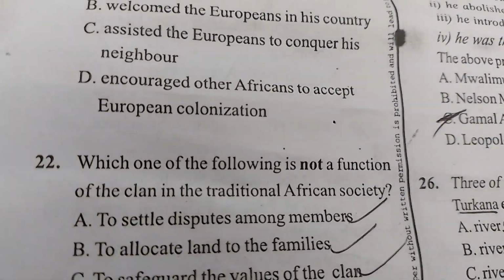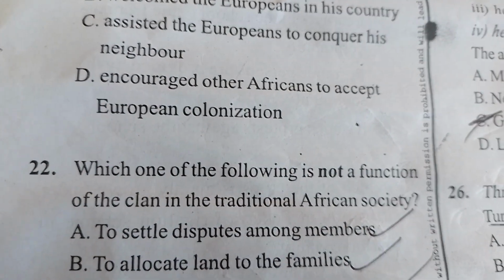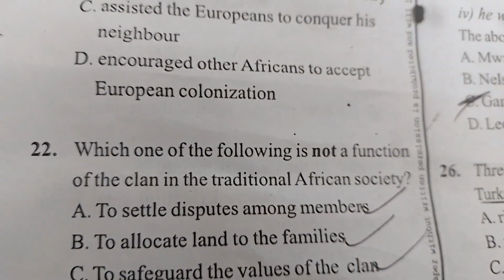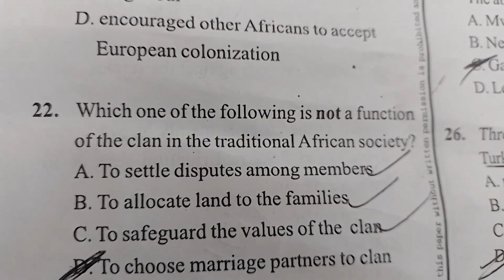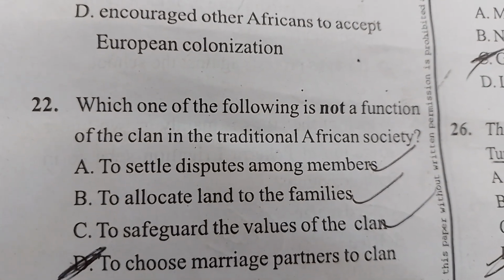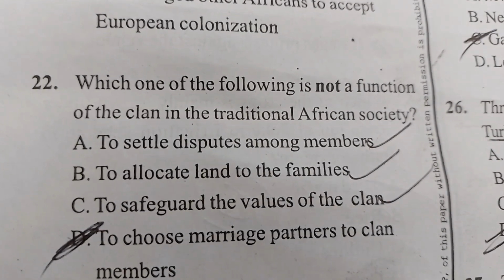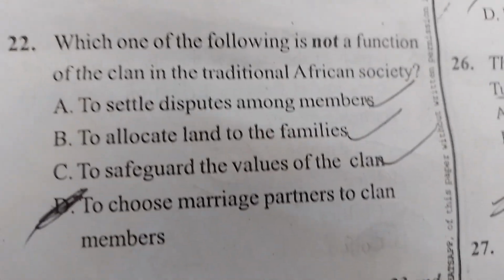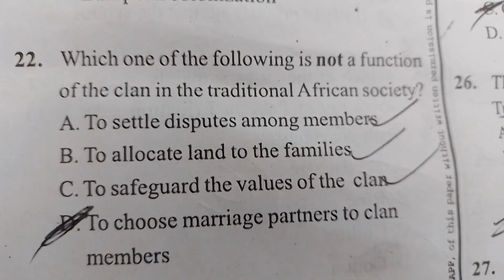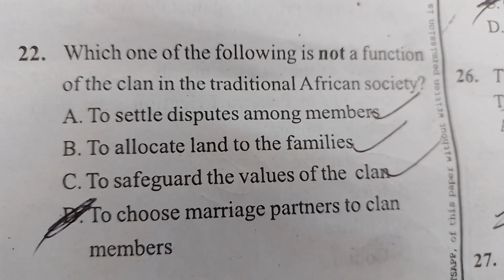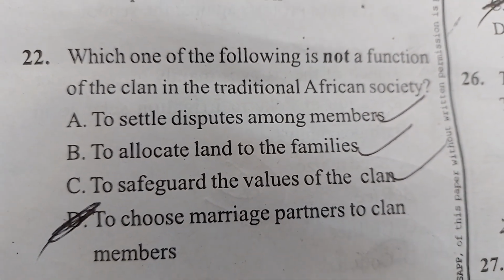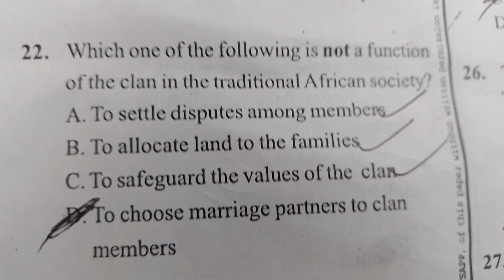Which of the following is not a function of the clan in the traditional African society? We have to settle disputes among members, allocate land for their families, safeguard the values of the clan, and choose marriage partners for the clan members. The clan members were not entitled or given the role of choosing marriage partners.